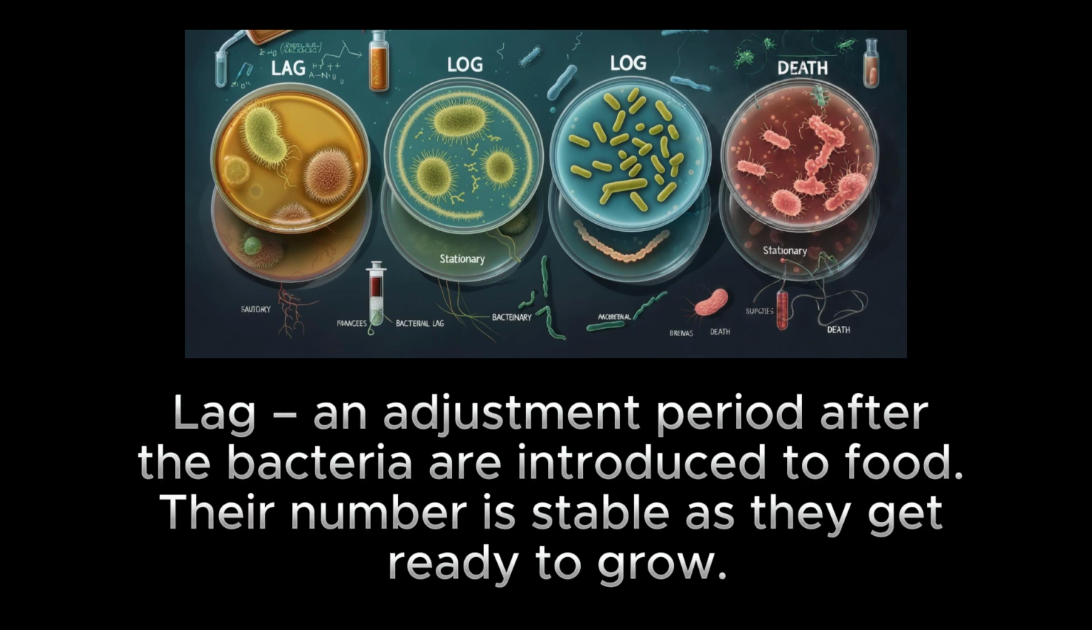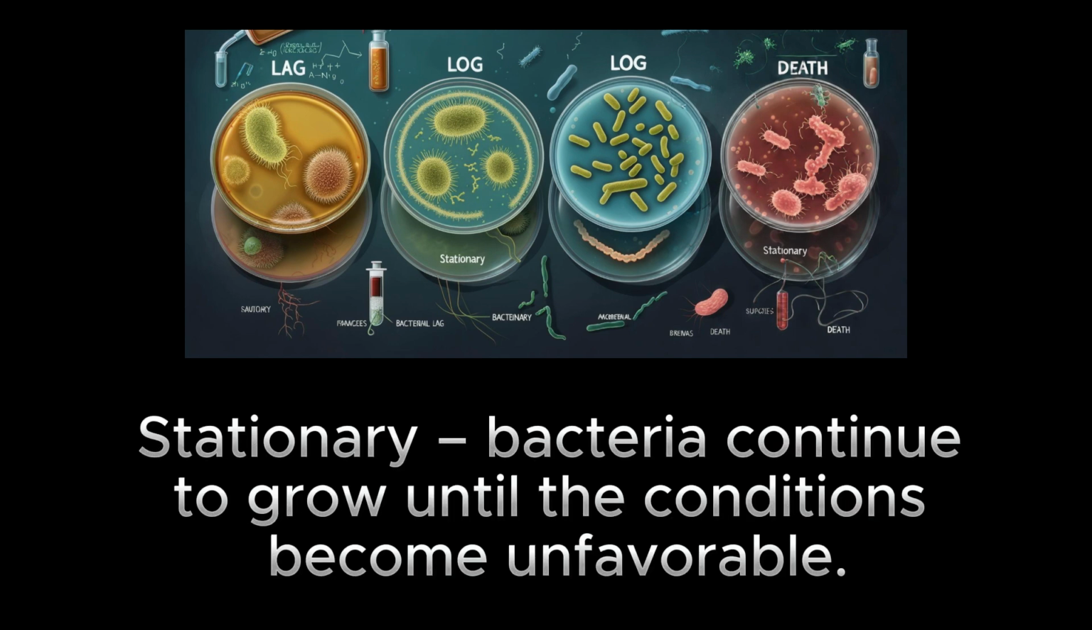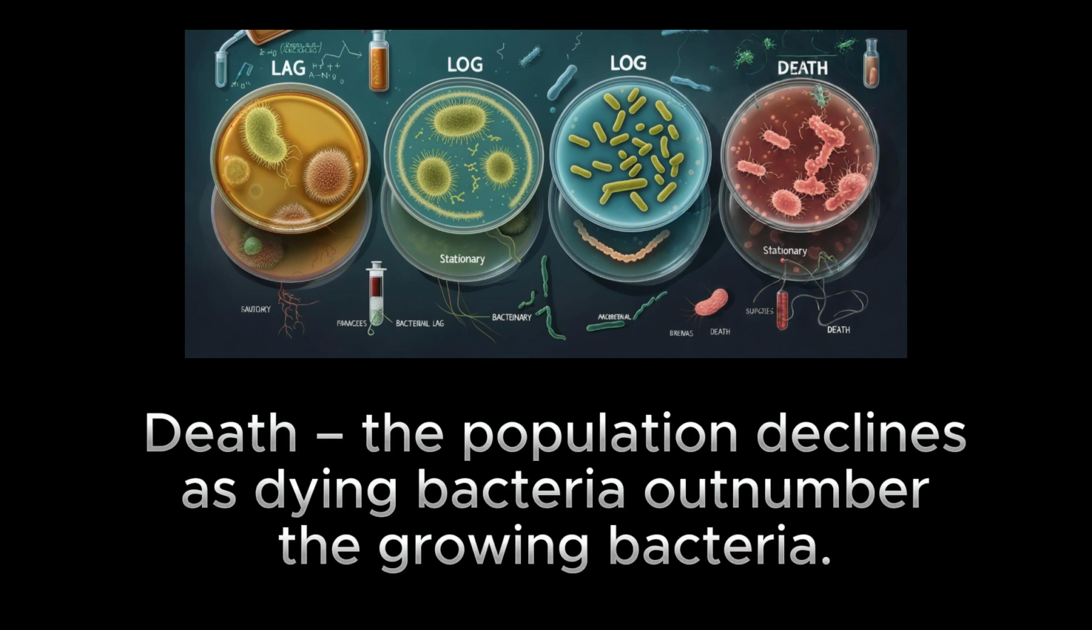There are 4 progressive stages in bacterial growth under suitable conditions. Lag, an adjustment period after the bacteria are introduced to food. Their number is stable as they get ready to grow. Log, bacteria reproduce by splitting in 2s. Under suitable conditions, they can double as often as every 20 minutes. Stationary, bacteria continue to grow until the conditions become unfavorable. Death, the population declines as dying bacteria outnumber the growing bacteria.